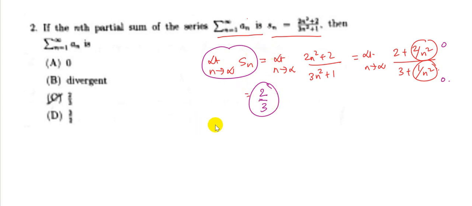Therefore, this series is a convergent series, and therefore, regardless of the term a1, the series will converge to this value of 2 by 3. So that means the sum of the series n equal to 1 to n equal to infinity an should be equal to 2 by 3.